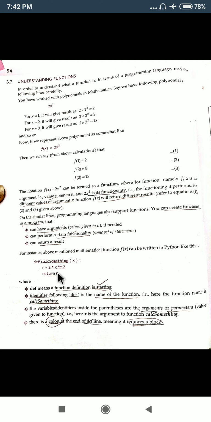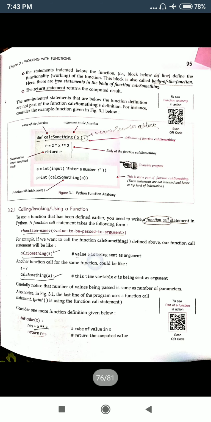This is the function definition. This will get executed when the function call is made. How to give a function call and how to get this function definition executed, I will explain to you in the next coming lecture.